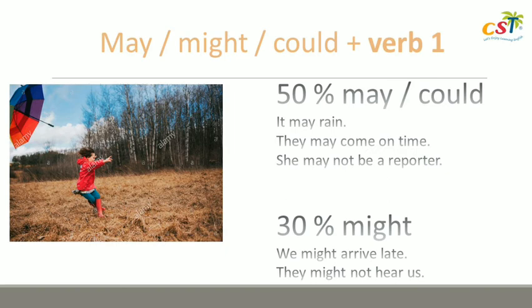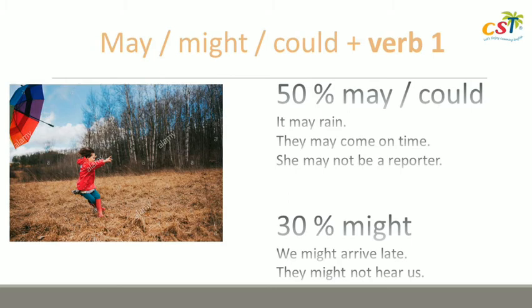Next topic, we've got may, might, and could. Semua artinya mungkin. Mungkin, tapi mana yang lebih mungkin, mana yang lebih sedikit kemungkinannya? Yeah, let me check it out. Can you see my illustration? Yes, that day is so windy until the umbrella is flying. What will happen? What is the probability? Kemungkinannya apa ya kalau banyak angin kayak gini?